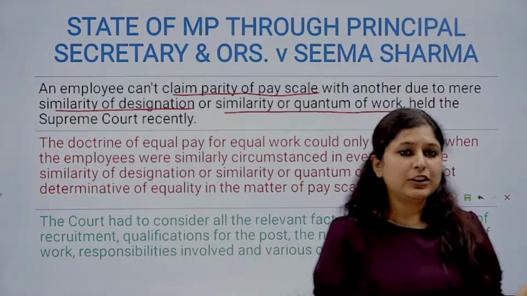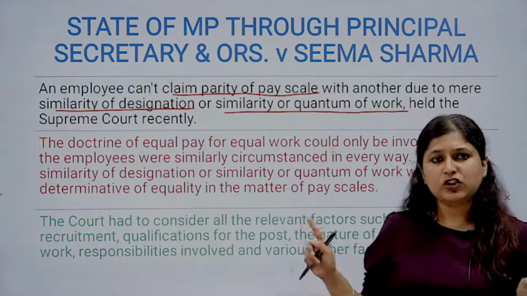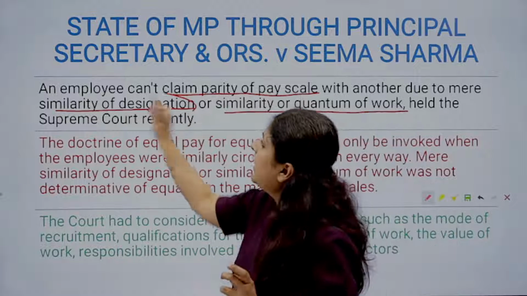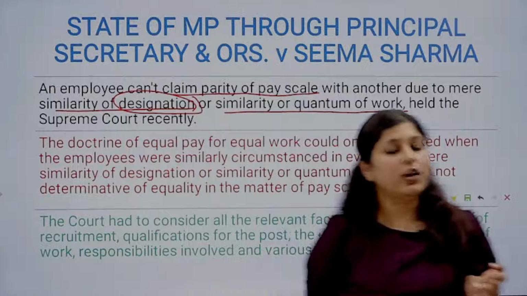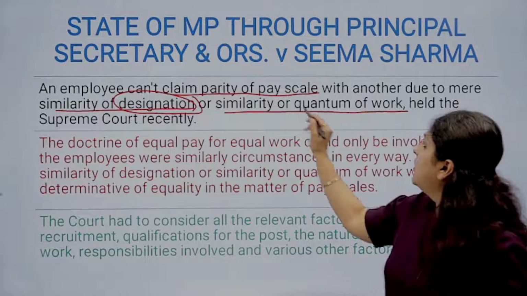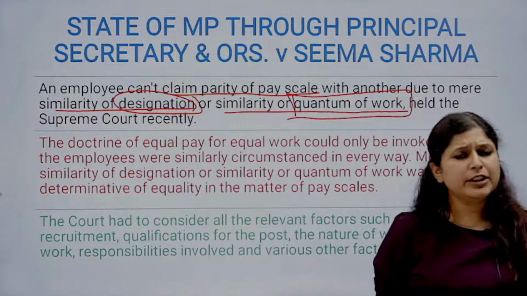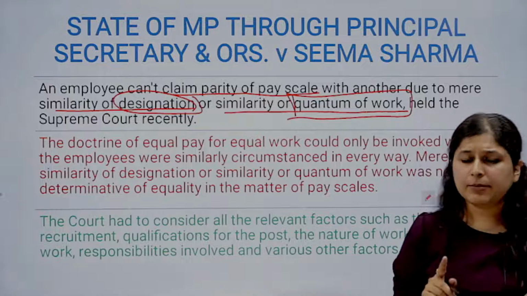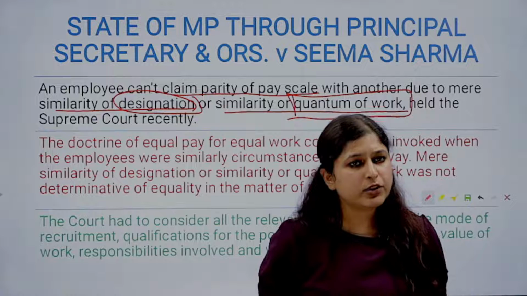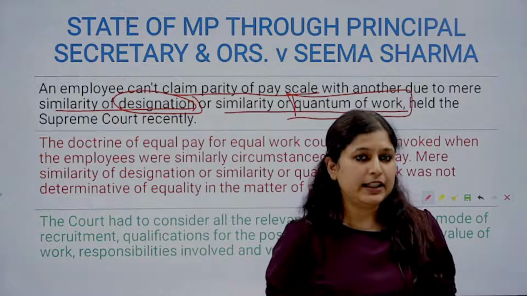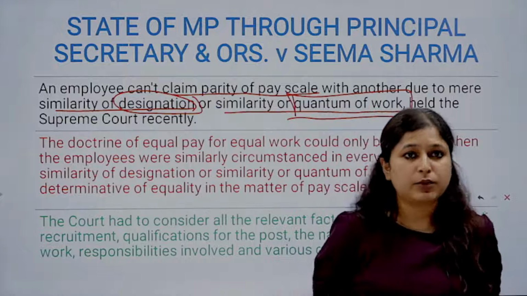But the question that came up before the Supreme Court in this judgment was whether similarity of designation of the employee or similarity of quantum of work can be the only criteria if we have to give equal pay to these two employees. So the Supreme Court has stated that these are not the only criteria. There have to be more things that have to be looked into.